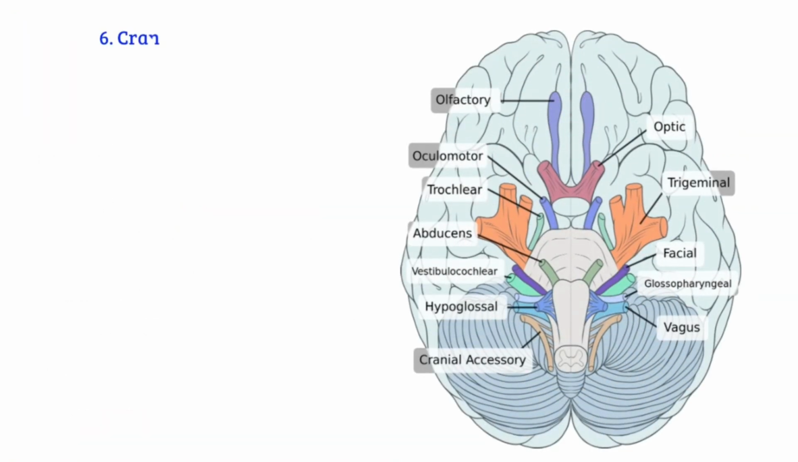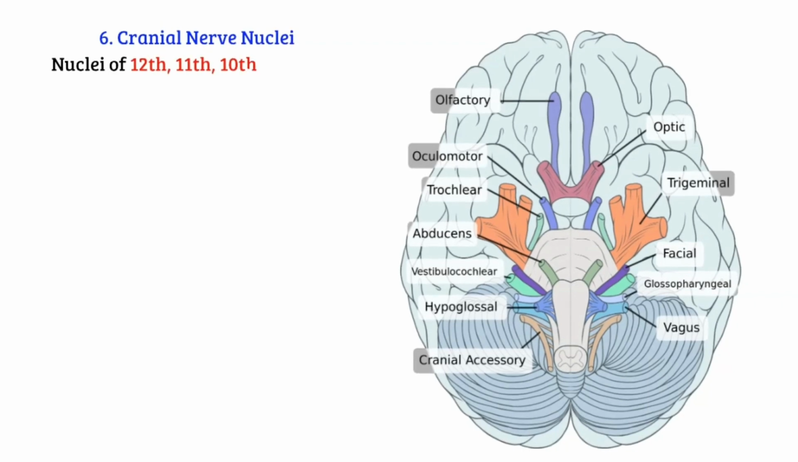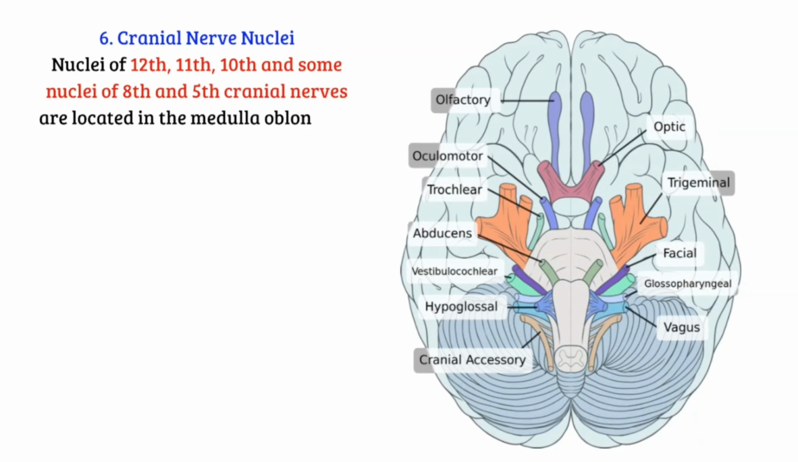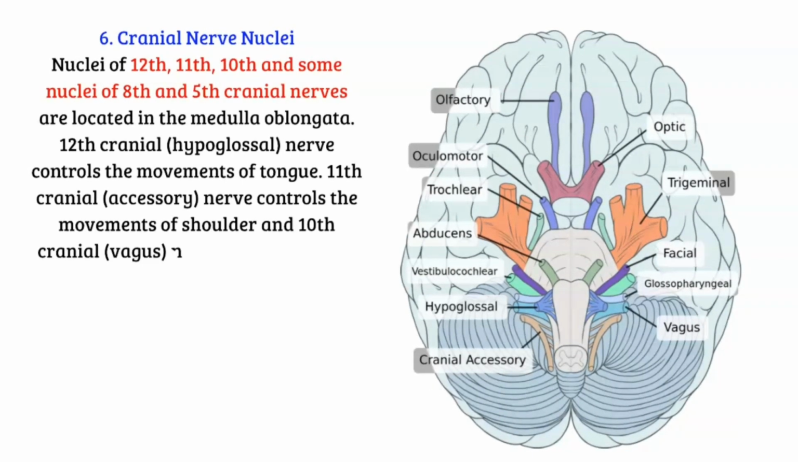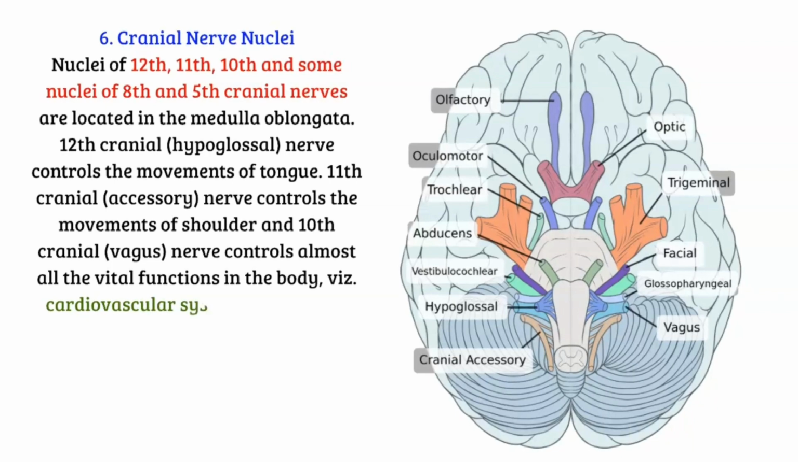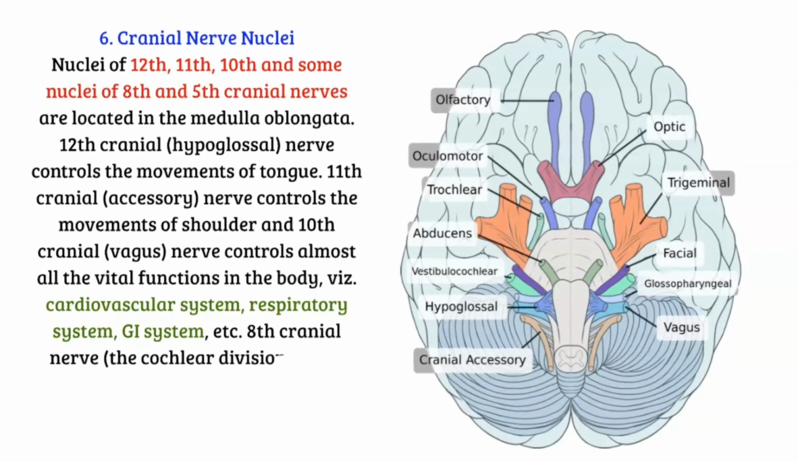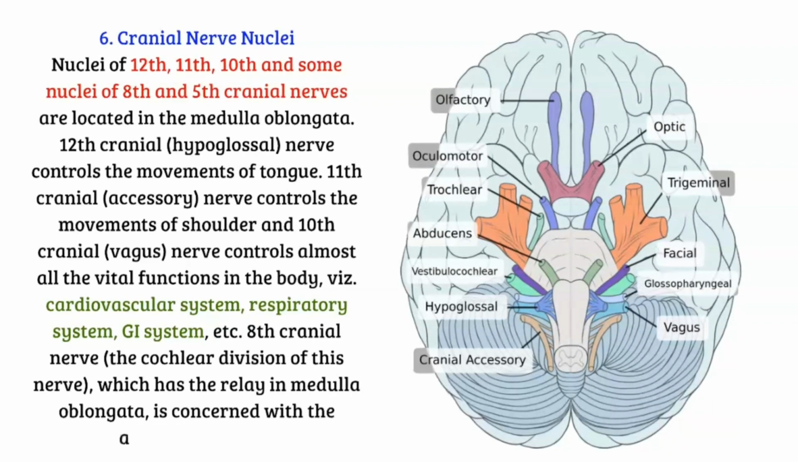Now, the cranial nerve nuclei. The nuclei of 12th, 11th, 10th and some nuclei of 8th and 5th cranial nerves are located in the medulla oblongata. 12th cranial hypoglossal nerve controls the movements of tongue. 11th cranial accessory nerve controls the movements of shoulder, and 10th cranial, that is vagus nerve, controls almost all the vital functions in the body, namely cardiovascular system, respiratory system, GI system, etc. 8th cranial nerve, the cochlear division of this nerve, which has the relay in the medulla oblongata, is concerned with the auditory functions.